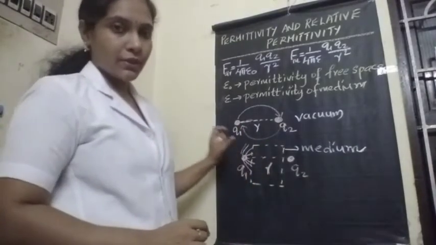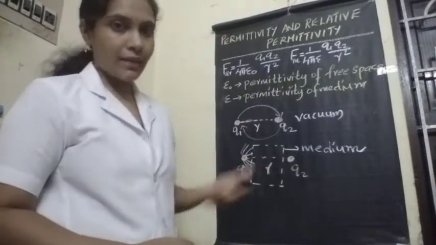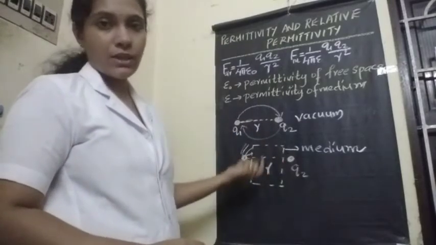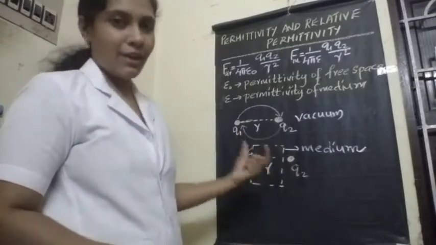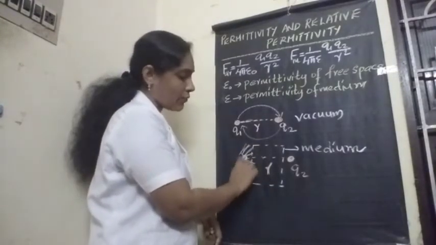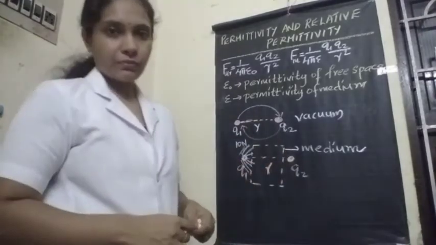I am using the word thread here only to make you understand. We know that force is not exerted in the form of thread. So just consider Q1 exerts a force of 10 Newton on Q2.